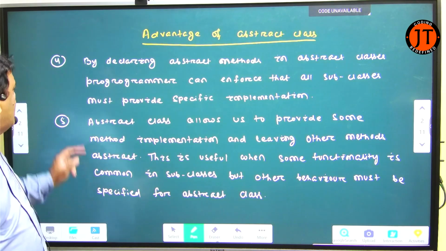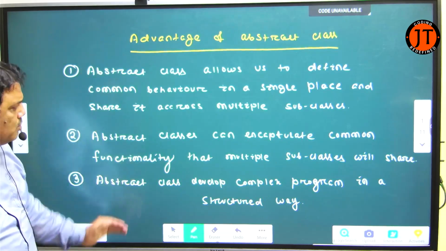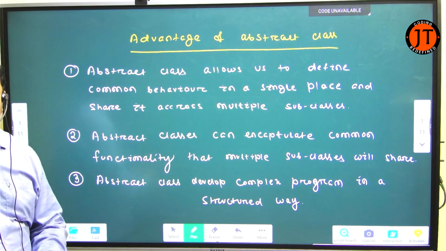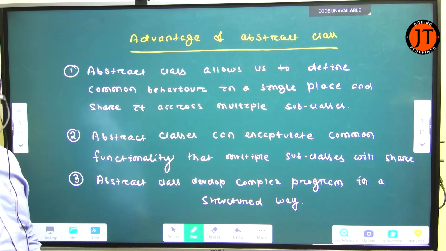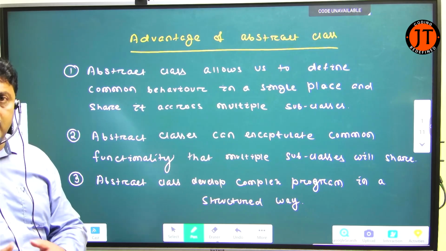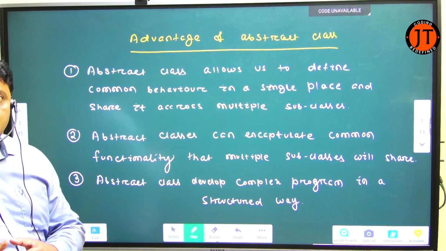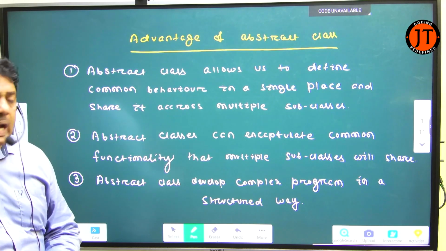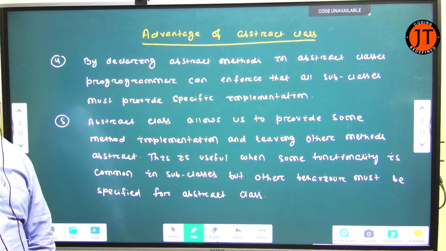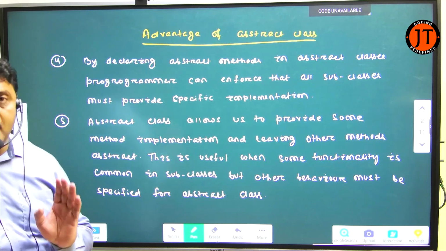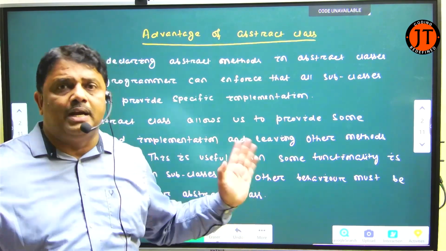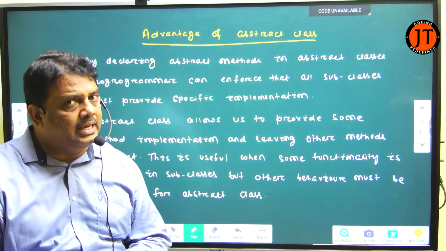Now, if anybody asks you what is the advantage of using the abstract class, just elaborate. An abstract class is a skeleton, and subclasses follow that implementation. You know that an abstract method is only declared, and they are bound to implement it in the child class. So that's all about the theoretical part of abstract class, where I elaborated what an abstract class actually is.